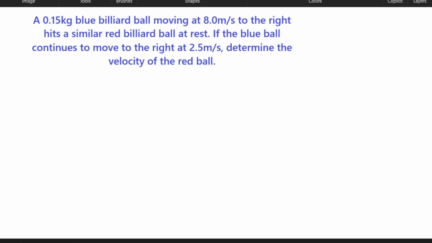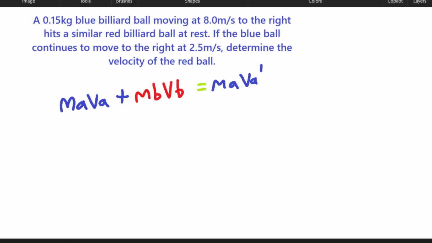It's telling us to determine the velocity of the red ball after the collision. So to make it easier, I'm going to use the colors. MAVA plus MBVB is equal to MAVA prime plus MBVB prime.